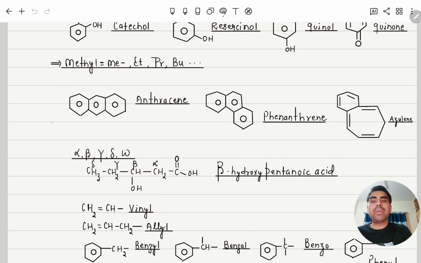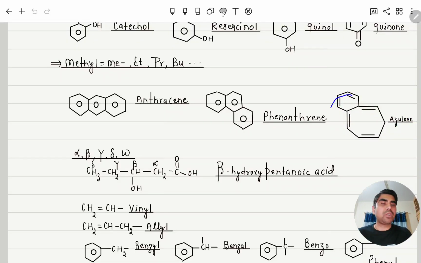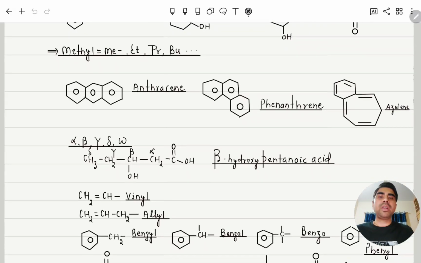These are benzene derivatives of aromatic compounds: anthracene, phenanthrene. This is azulene. Azulene is also an aromatic compound. You can see a total of 10 pi electrons conjugated: double bond, single bond, double bond, single bond, double bond, single bond, double bond, single bond, double bond, meaning the periphery is in conjugation, hence it is cyclic, planar and aromatic.